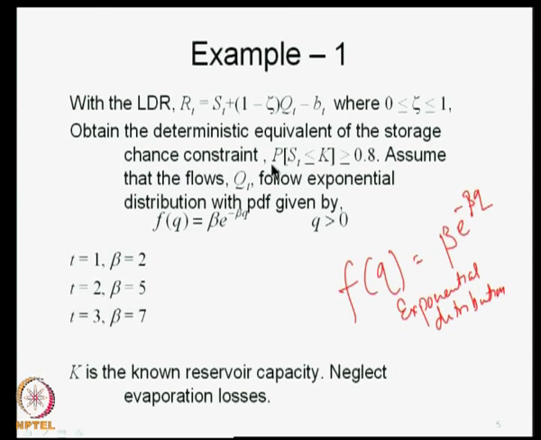Now, this is the chance constraint we are writing. Now, k is a known reservoir capacity in this particular case. So, k we will keep as constant or deterministic, and this right hand side, which is the alpha level or the reliability level, is fixed, which is given as 0.8, and we will neglect the evaporation loss. So, for this problem, for each of these time periods, we must be able to write the deterministic equivalent.